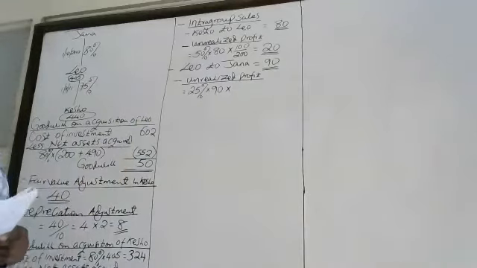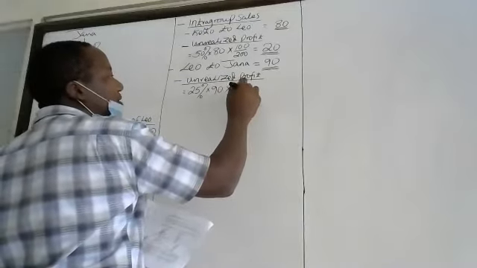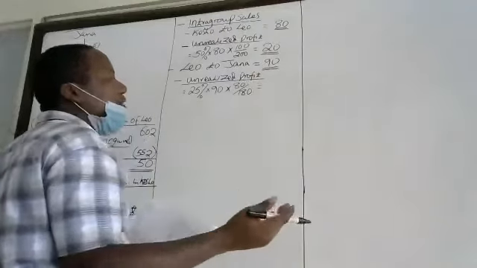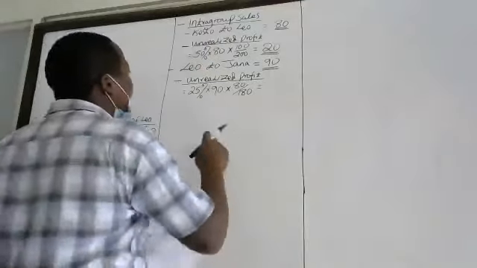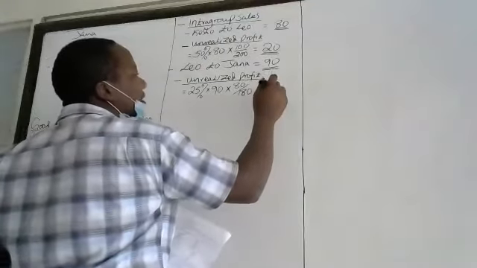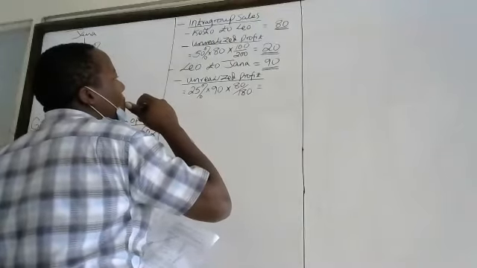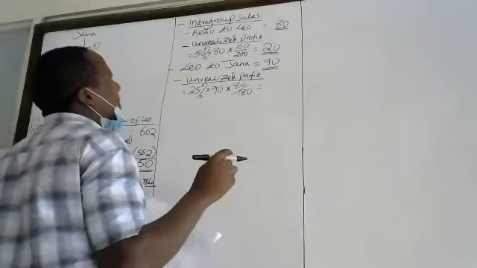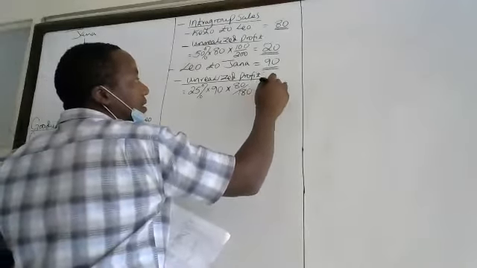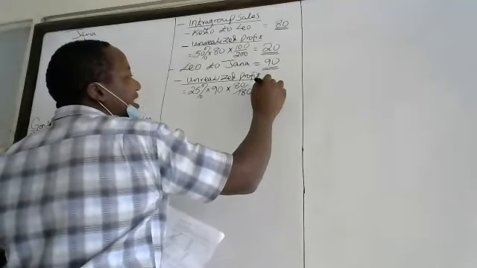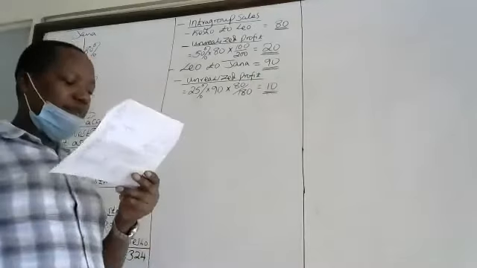So what is margin? 80 over 180. You simply add the numerator to the denominator, and the numerator remains the same. So that gives you 10 as the unrealized profit.